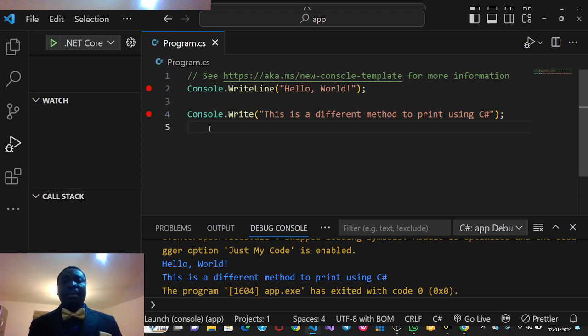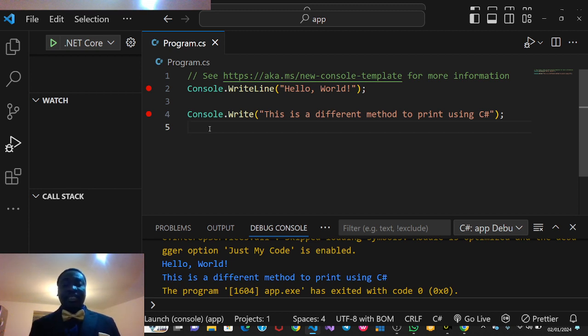So today I've been able to give a little lecture on how you can make use of C#. This is the beginning. Today is the first day on how you can use C# to develop your application. So the first thing is to download Visual Studio Code. There are different kinds of platforms. You can get the one for Windows if your system is Windows, the one for Mac if your system is a Mac, and the one for Linux if your system is Linux. Mine is Windows. I've downloaded it.